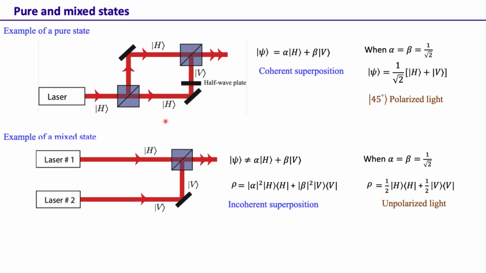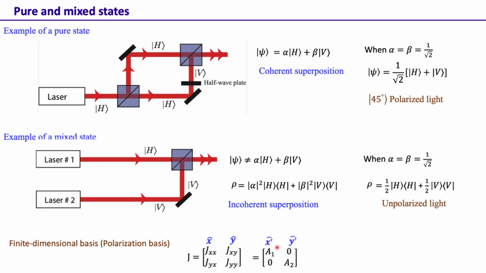This is precisely the difference between a pure state and a mixed state. A pure state is a coherent superposition, while a mixed state involves incoherent superpositions. In fact, in the example we did for the coherent mode representation in the polarization basis, we saw that a general polarization state can be written like this, and this is a general partially polarized state. So this is actually a mixed state in the quantum language.